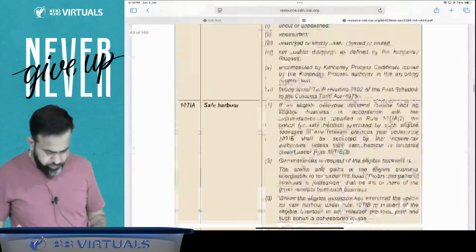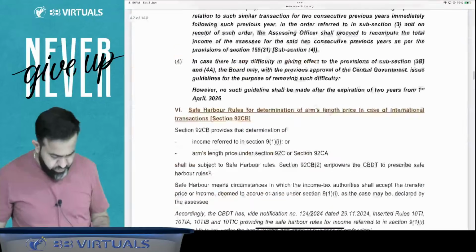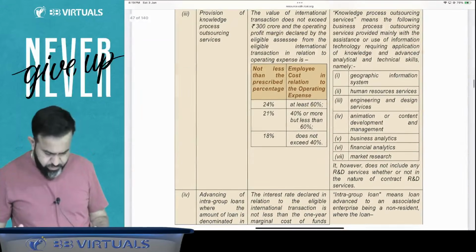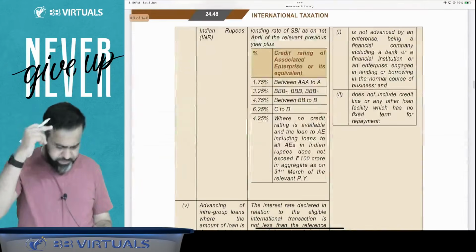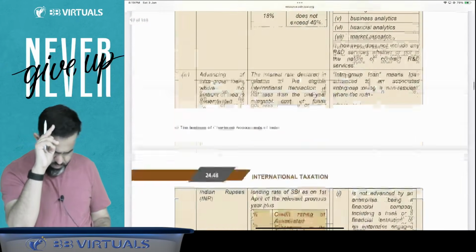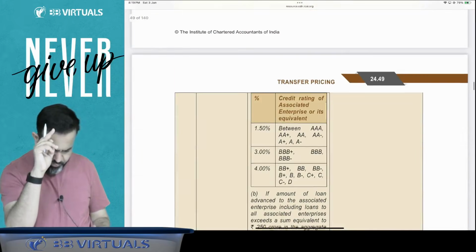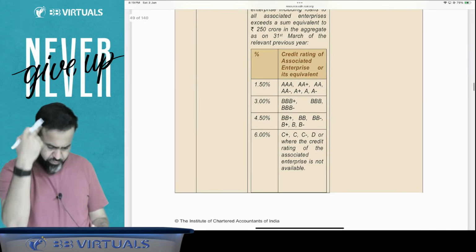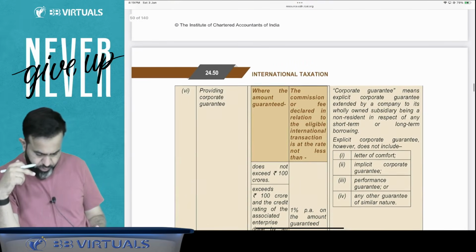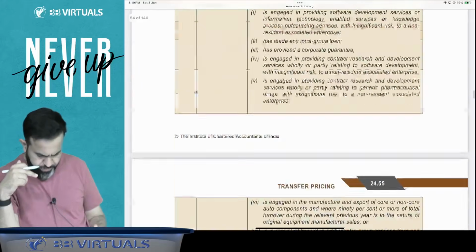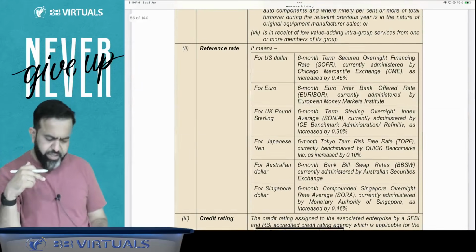Yes, guys. From here it starts, the safe harbor rule 92CB. If it is in Indian rupees, then there is no issue. In foreign currency, these are the rates: 1.5, 3, 4.5 and 6. Now here, the foreign reference rate is given.